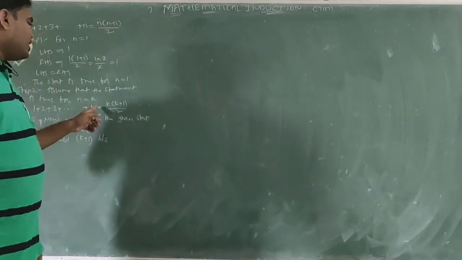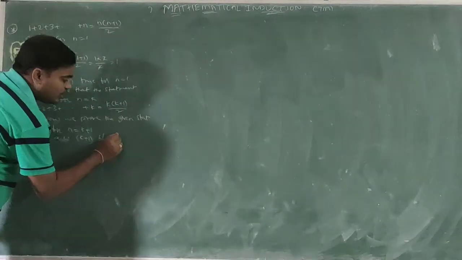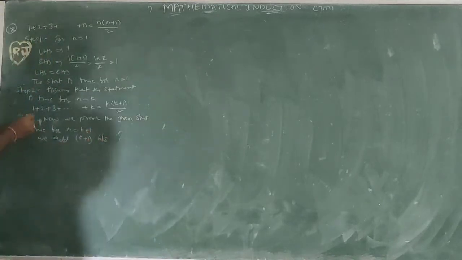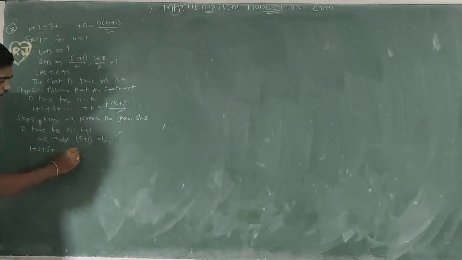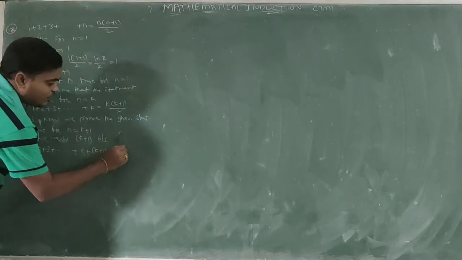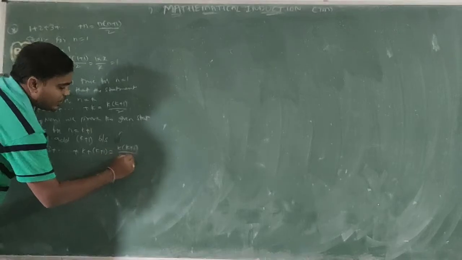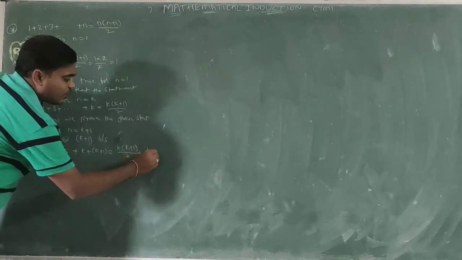So we add k plus 1 on both sides. So 1 plus 2 plus 3 plus up to so on plus k plus 1 equals k of k plus 1 by 2 plus k plus 1.